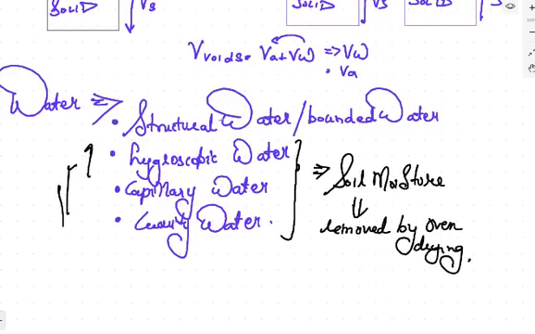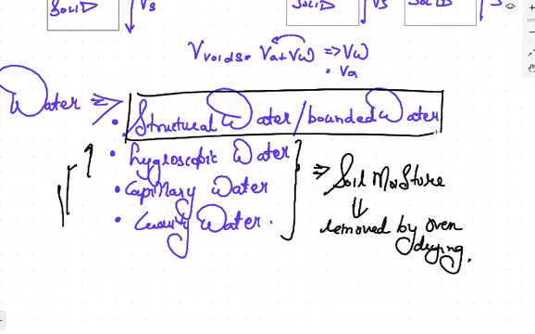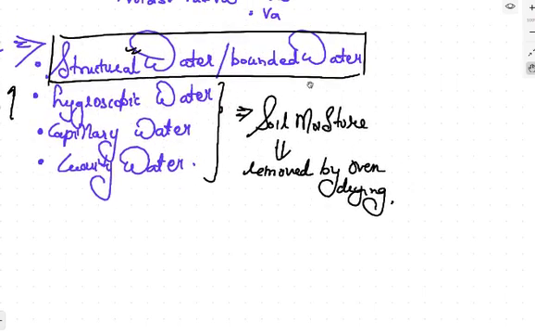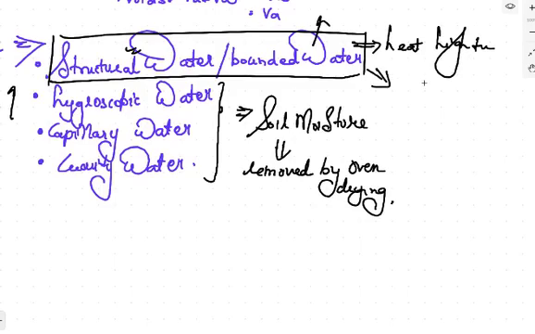But the structural water is the bounded water which cannot be removed easily because it is a part of the structure of the soil. Structure का part है. It means that it cannot be easily removed. And if you will try to remove this particular water, if you will heat the soil at very high temperature, in that case, if the structural water is removed, then the structure of the soil gets deformed.